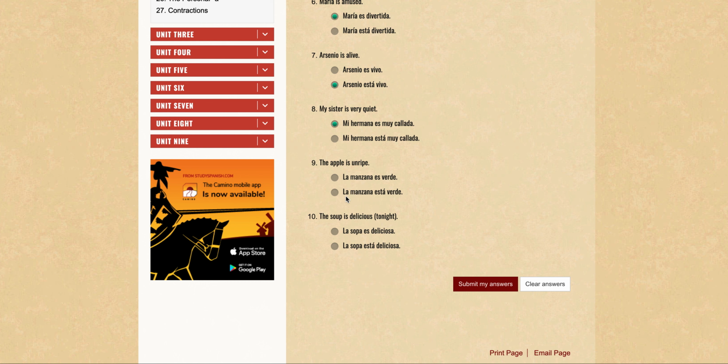The apple is unripe. So this is a condition, right? Because it's a condition, it's unripe, it's a state. We're going to use the estar form, and la manzana está verde.